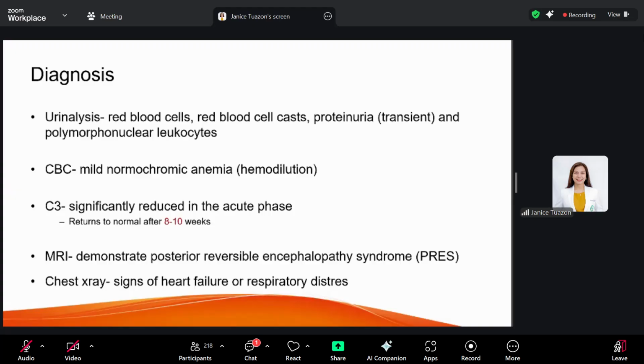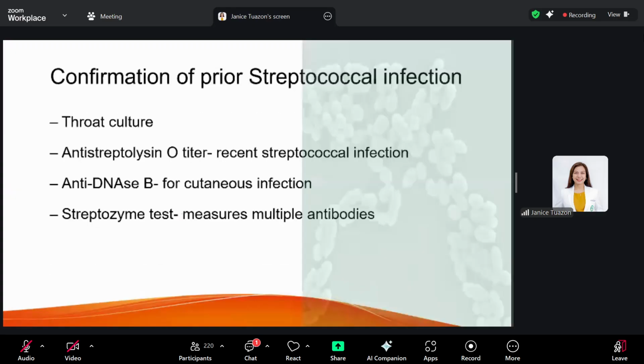And in MRI, you'll see posterior reversible encephalopathy syndrome, and this is completely reversible, as the name implies. Now, chest x-ray can also be done for those patients presenting with heart failure or respiratory distress. This is most likely because of the fluid retention. That's why they go into heart failure or respiratory distress.